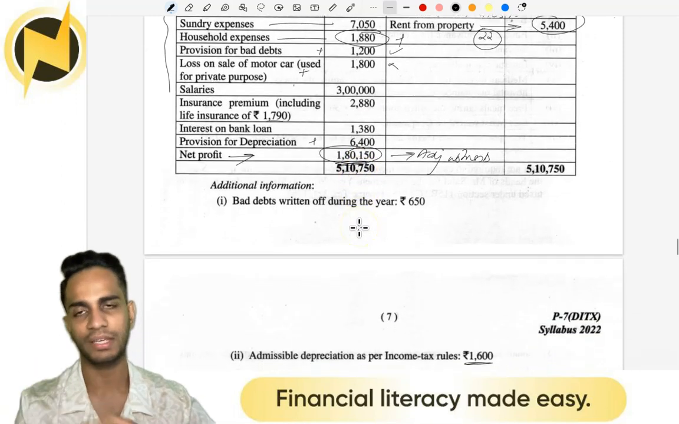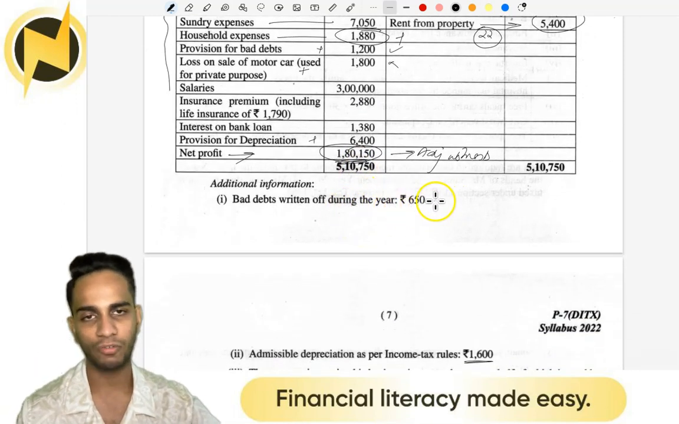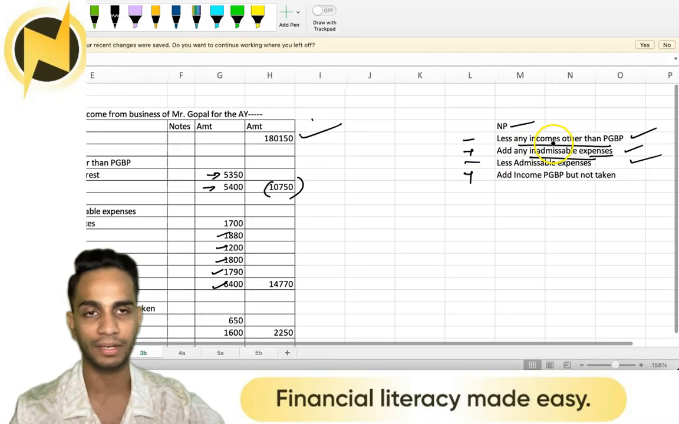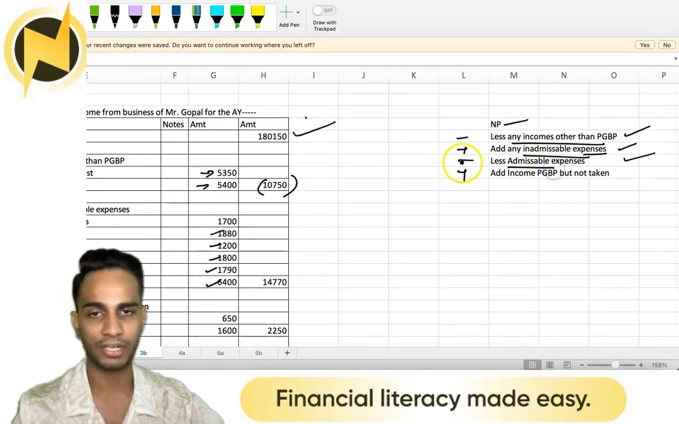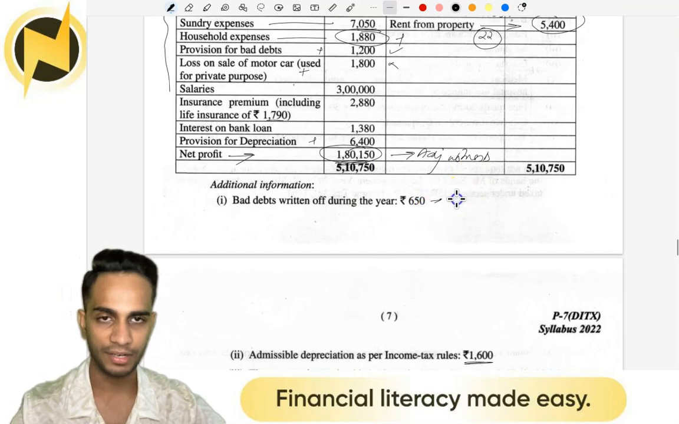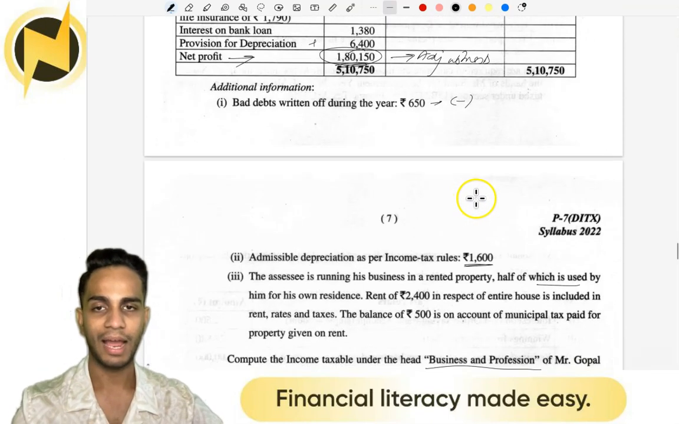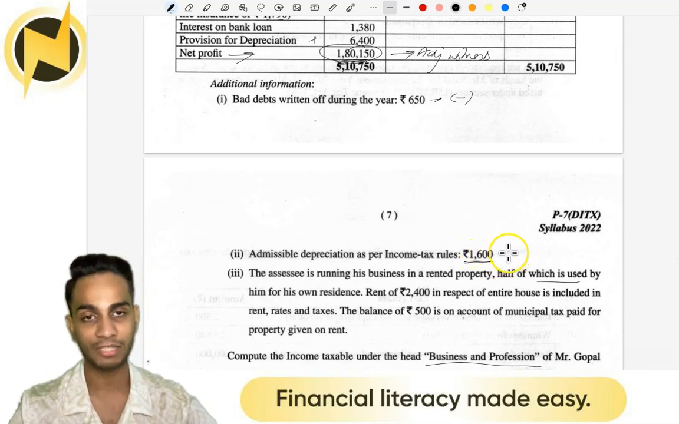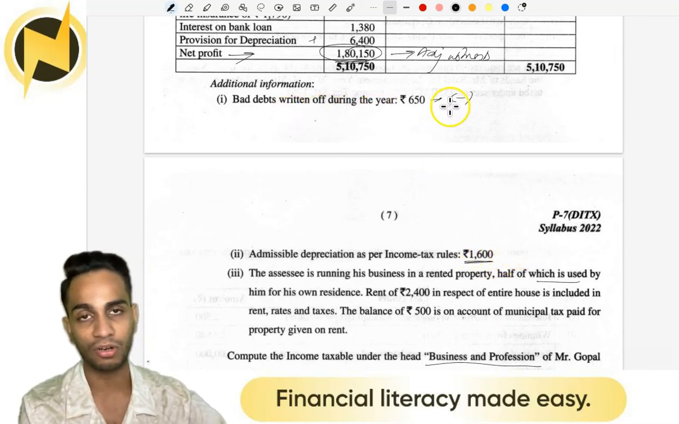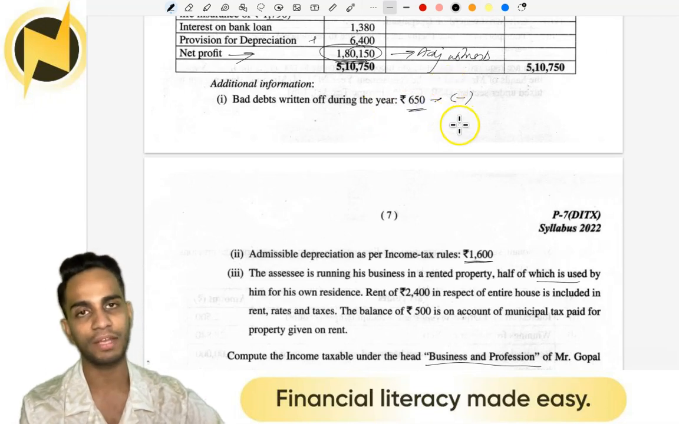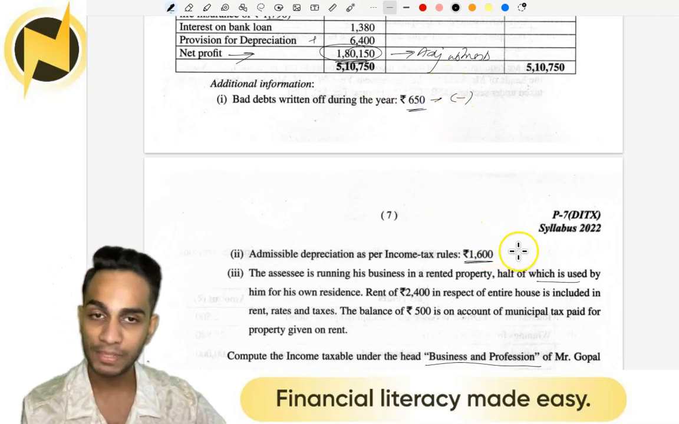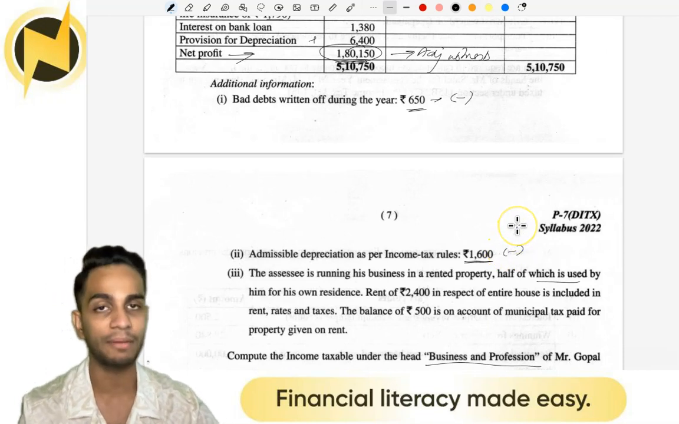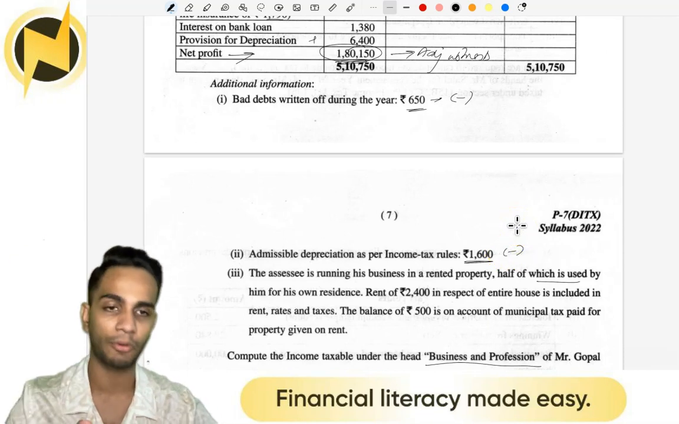Now let's check the adjustments. Bad debts written off during the year. This is an expense that was not taken, as per the third category. It is an admissible expense but not taken, so we can deduct it. Admissible depreciation as per income tax rules. So bad debts written off 650 and admissible depreciation are things that we could have taken but did not take. We can charge it as an expense, that is bring our profit lower, so deduct it.